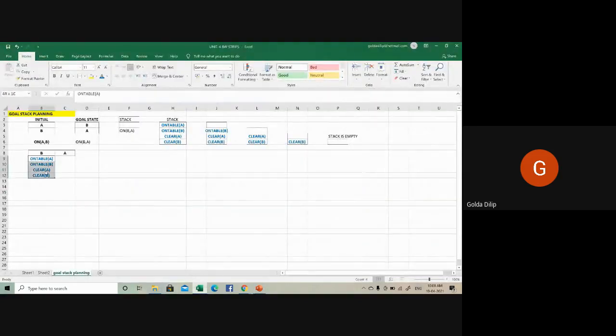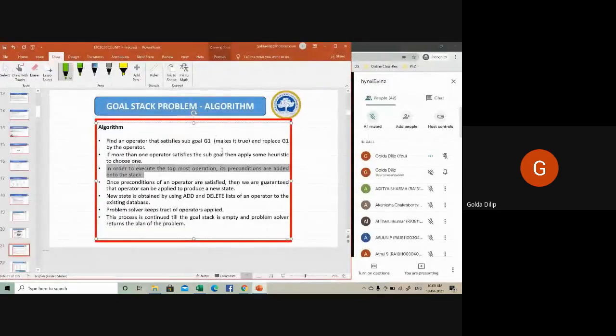These were the preconditions. We added the preconditions onto the stack. So along with the operator, the preconditions have to be executed, and should also be placed onto the top of the stack. Then coming to the fourth step. Once the preconditions of an operator are satisfied, then we are guaranteed that the operator can be applied to produce a new state. So once the preconditions are satisfied, you remove the preconditions, then add the new set of post conditions.